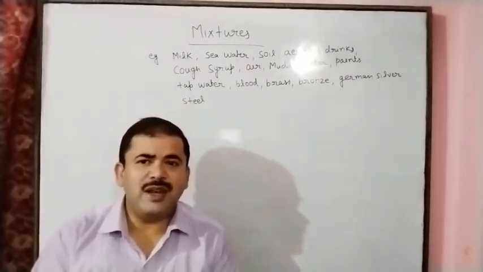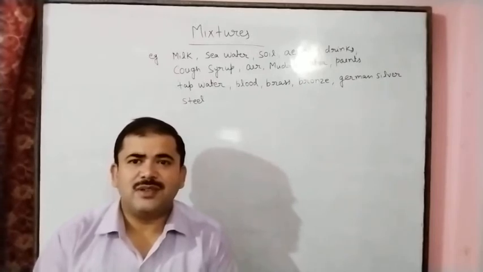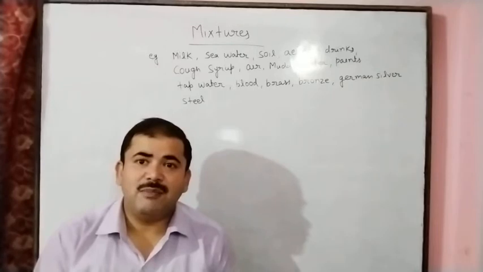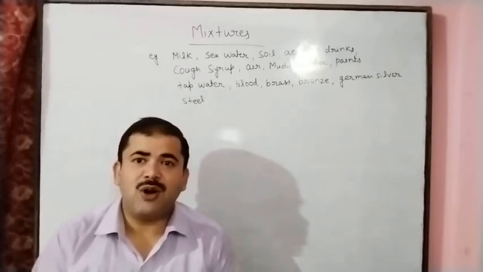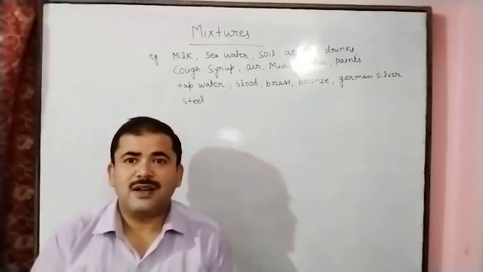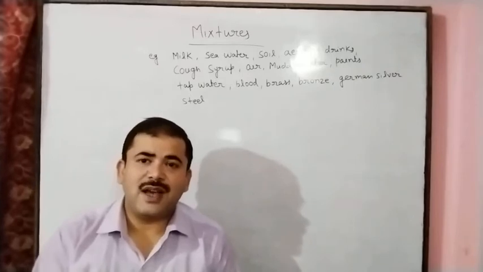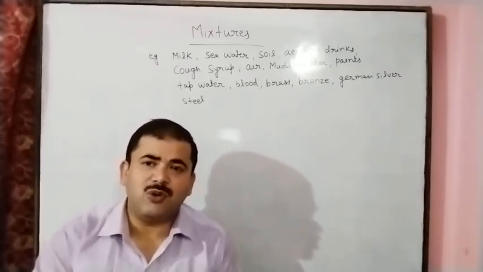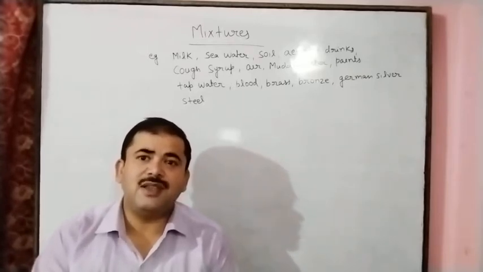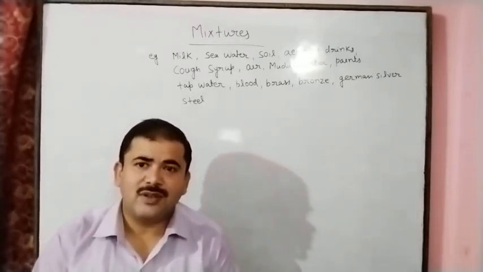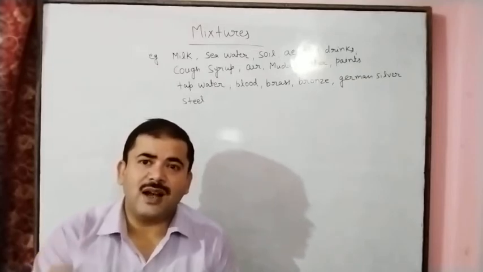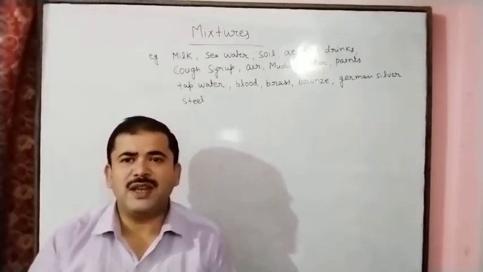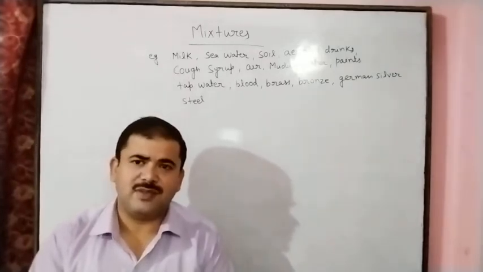So here are many examples of mixtures. We can take air, seawater, blood, milk, brass, bronze, German silver, cough syrup, sand mixed with sodium chloride, sand mixed with chalk powder. So here salt solution, sugar solution. These are many examples of mixtures.